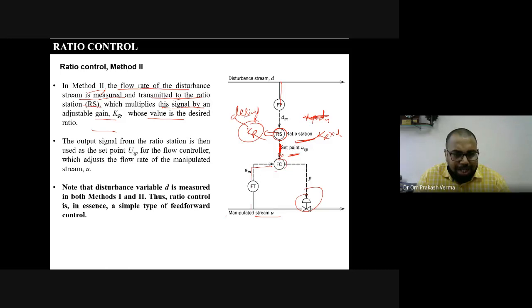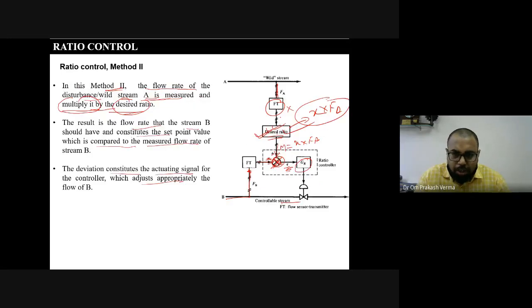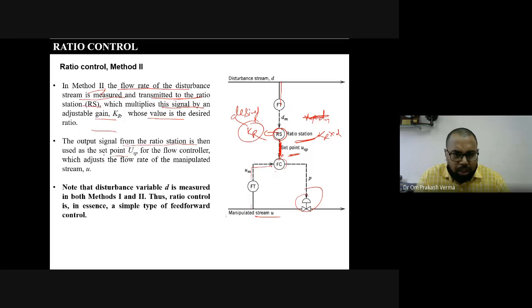The output signal from the ratio station is then used as a set point. This one is used as the set point, as I told earlier. From this point, the measurement comes, the deviation is calculated, and then you are adjusting the flow rate of the manipulated variable.